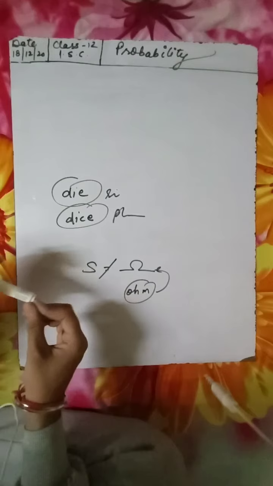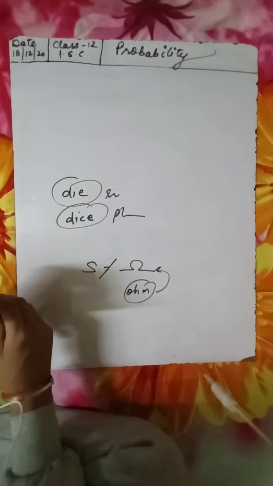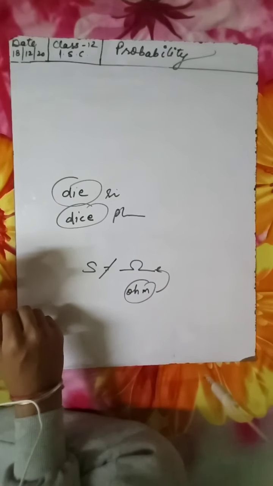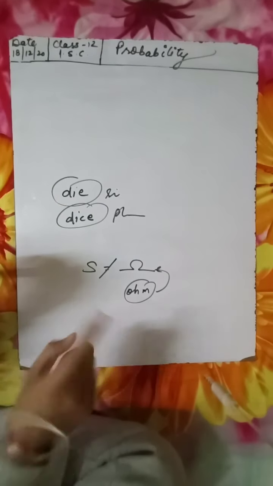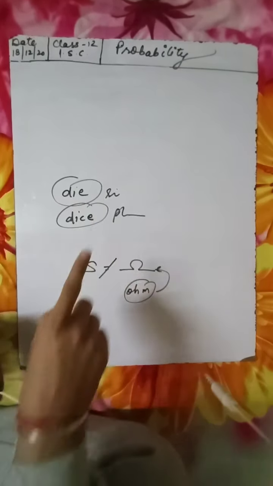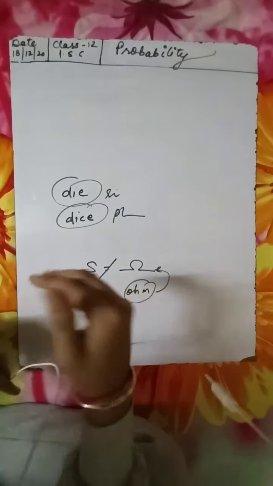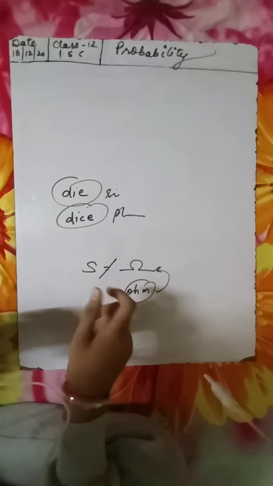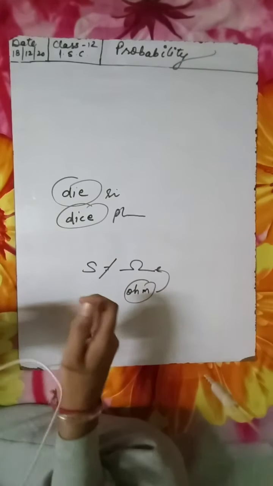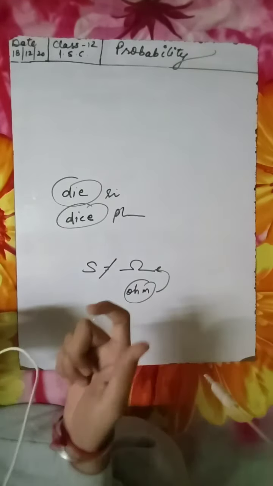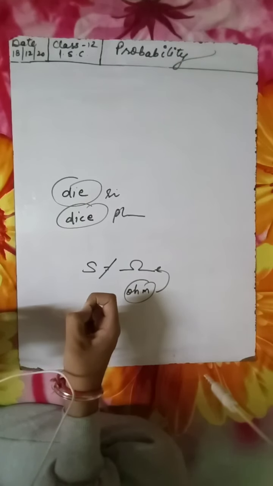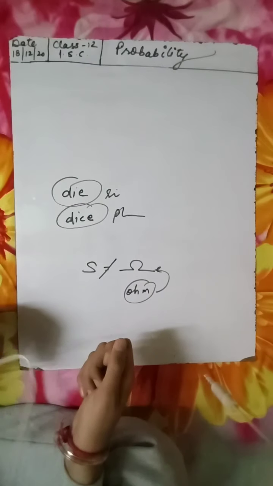Then comes the independent and dependent event. Two events, say for example A and B, are said to be independent if the occurrence of A does not depend on the occurrence or non-occurrence of the event B. Say for example, in a deck of 52 cards, I'm taking one card from it.